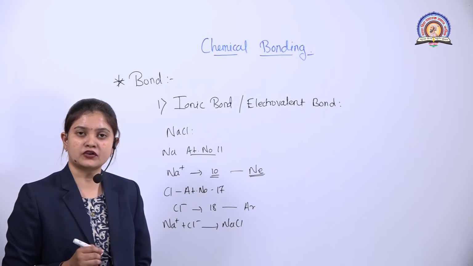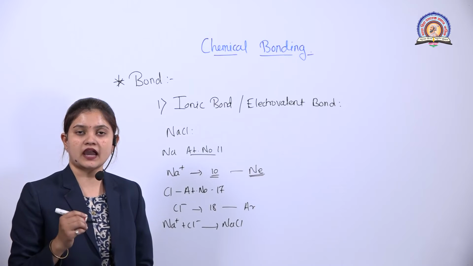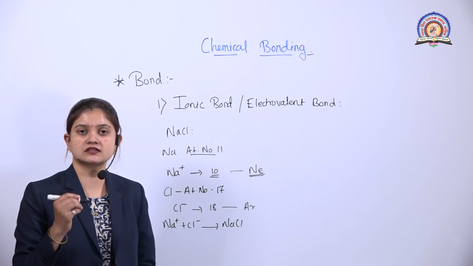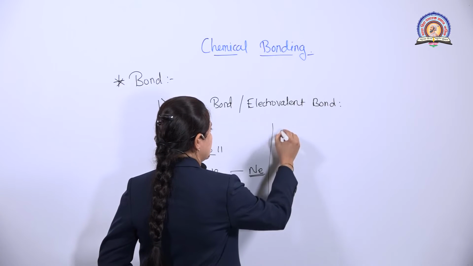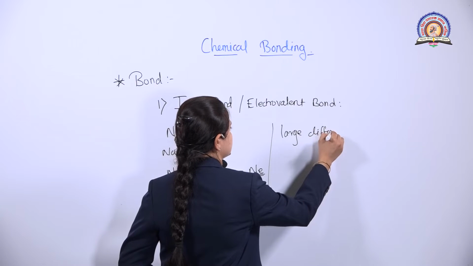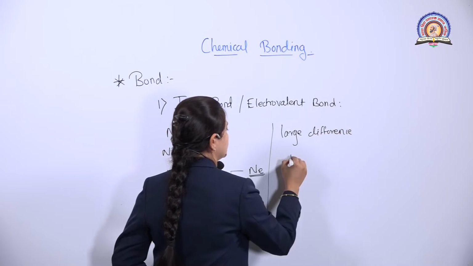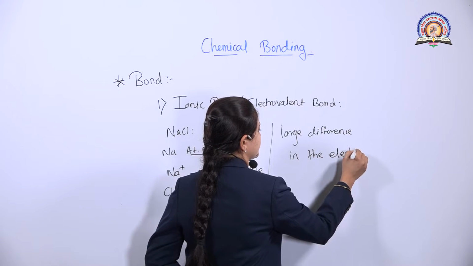The main criterion for the formation of an ionic bond is that the two atoms must have a large difference in their electronegativity. What is the criterion? A large difference in the electronegativity.